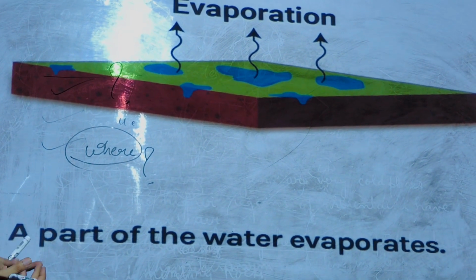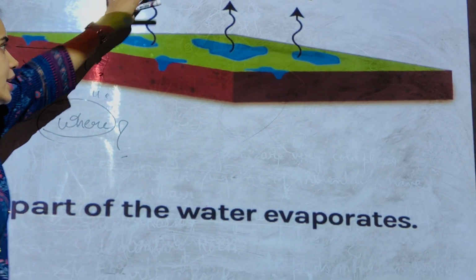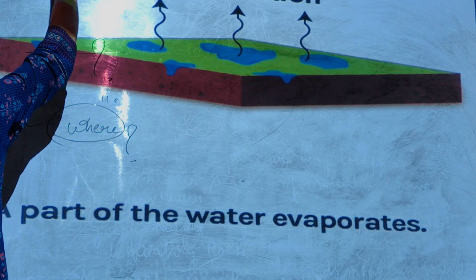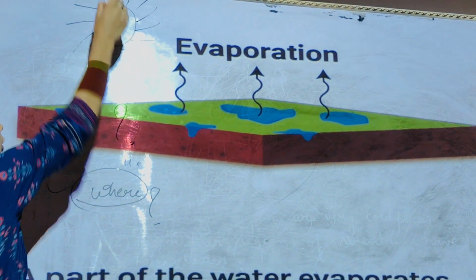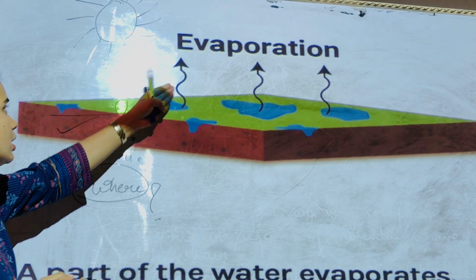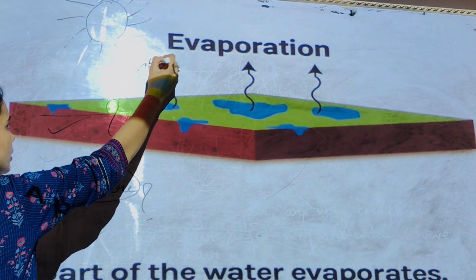Where does it go? The answer to that question is that half of the water evaporates. We all know that sun is the continuous source of heat on the earth, and with the heat of this sun, the water evaporates. It forms vapors and it evaporates.